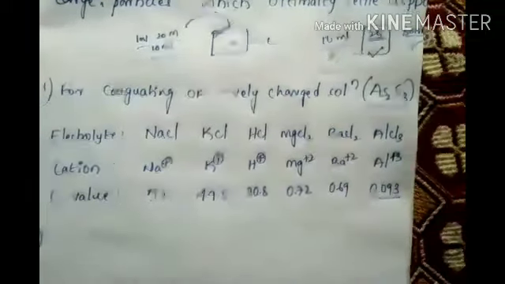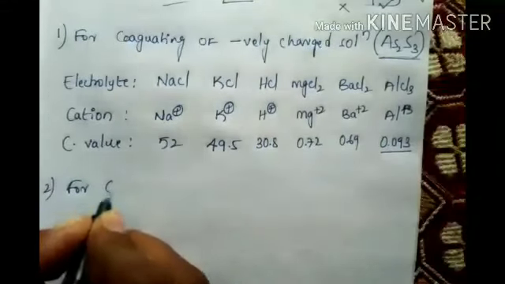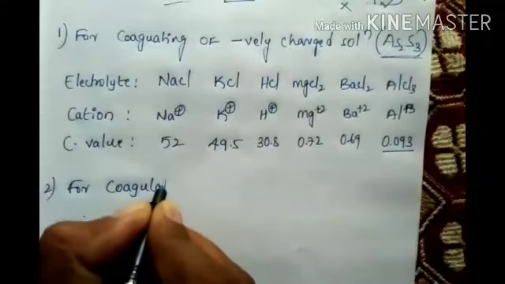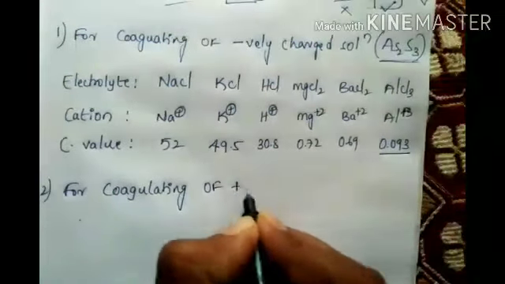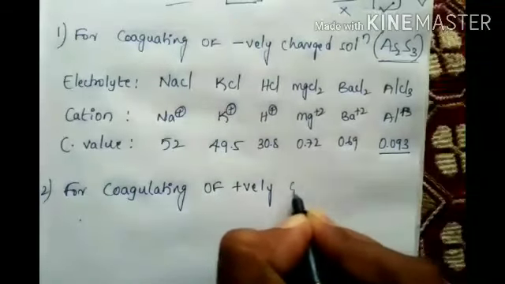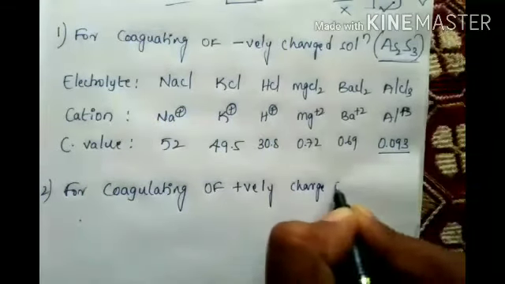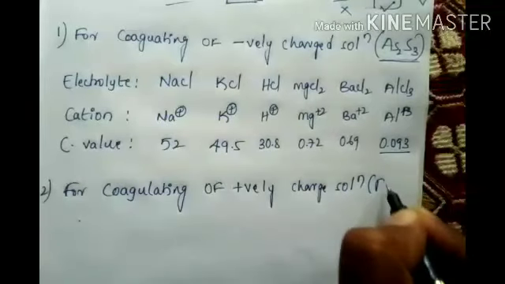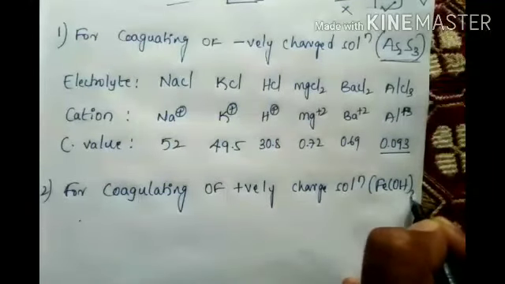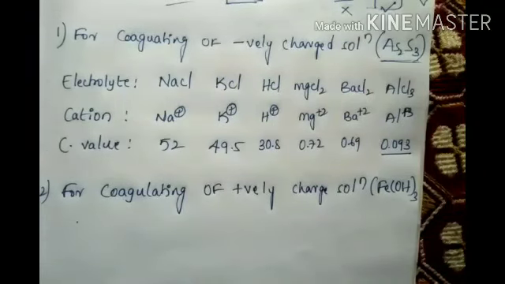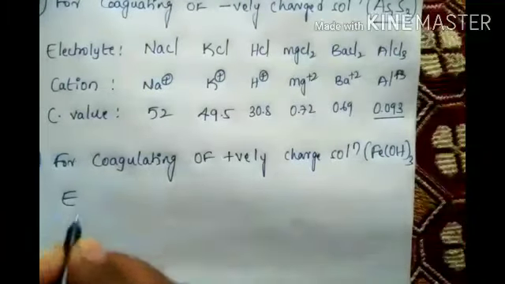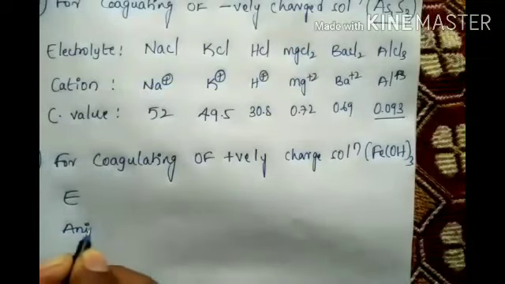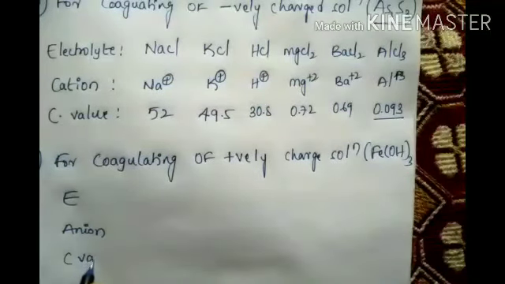Next, second, for coagulating a positively charged solution like Fe(OH)3. Okay, for positive solution, colloidal solution we are taking. Now what are they? Electrolyte, anion, C value, coagulation value.